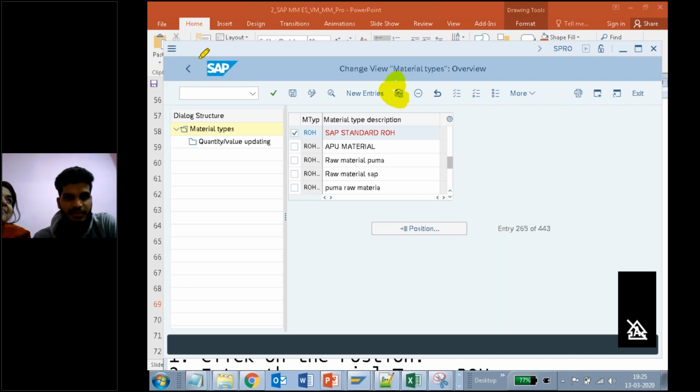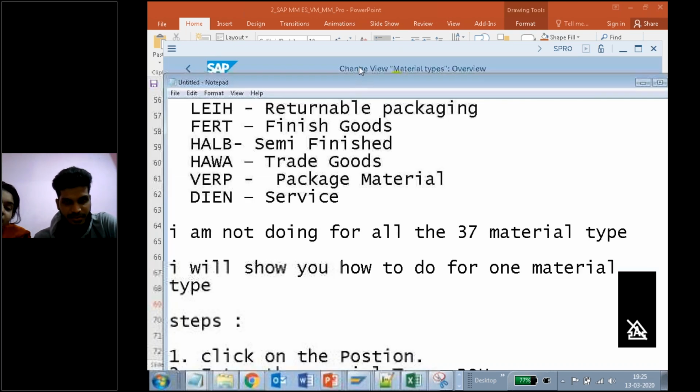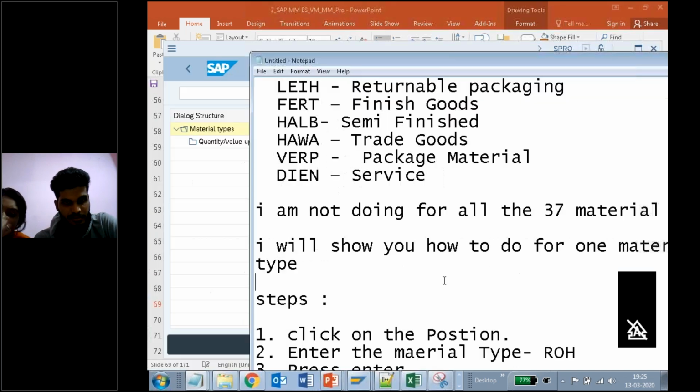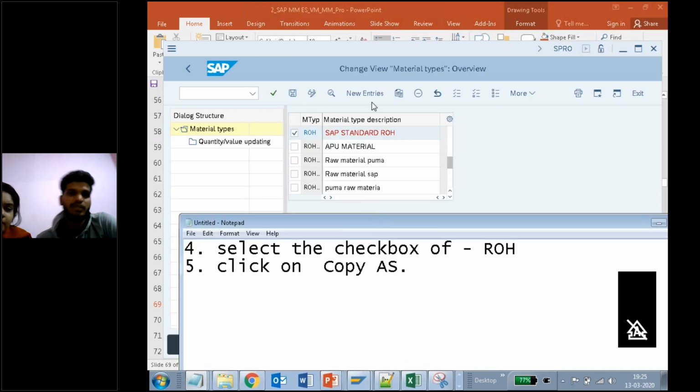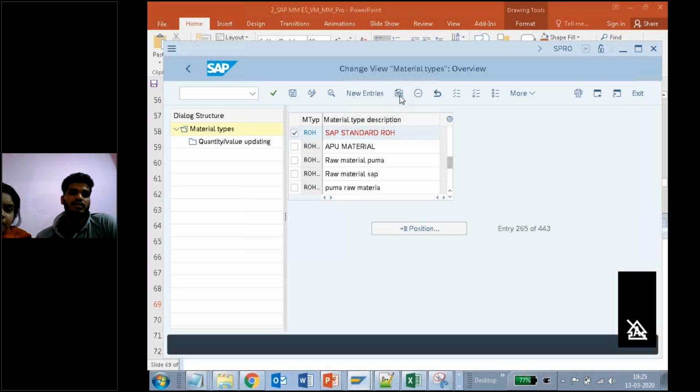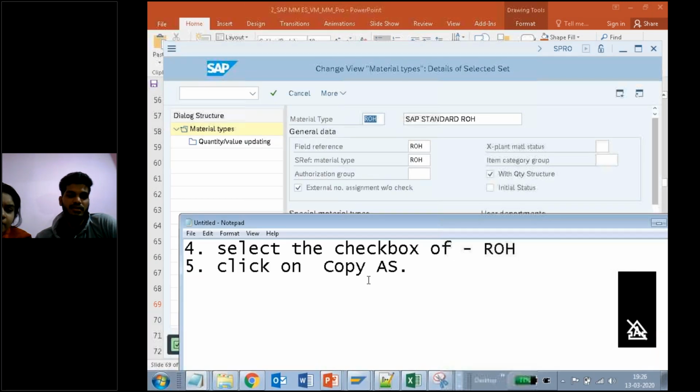Anyway, I'm writing the steps also, so don't worry. Now you need to click on this copy as. So it is copying. Why am I doing copy?